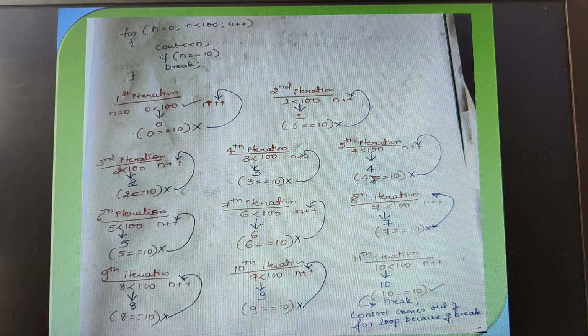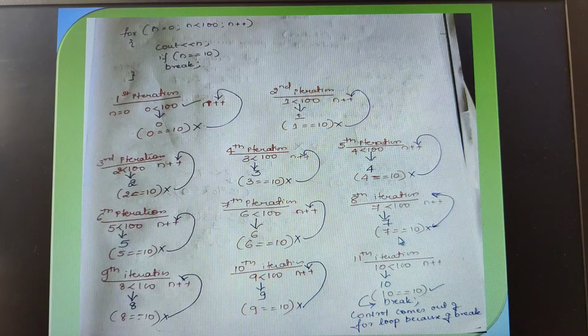Similarly, when it comes here, 4 it is printing. Is 4 equal to 10? The condition fails again. Coming to the fifth iteration, 5. Okay, 5 is less than 100, true. Again 5 gets printed. 5 equals 10, false. Again coming to 6, I'm just skipping this because the explanation remains the same. 6 equals 10, children. The condition is false, again gets incremented.